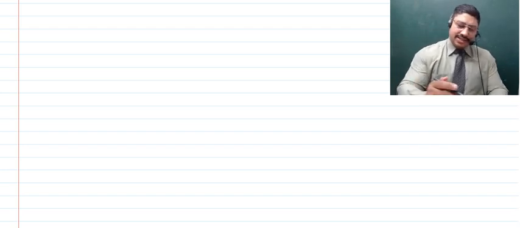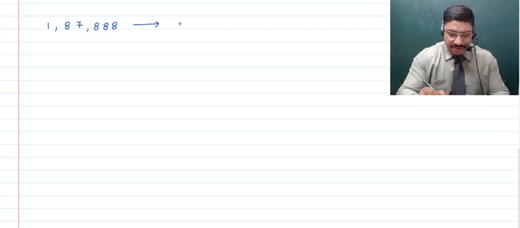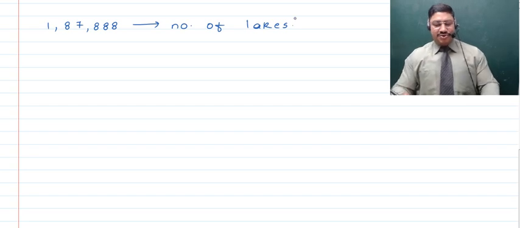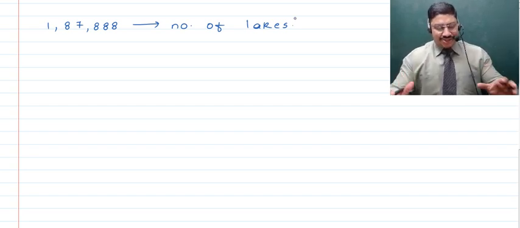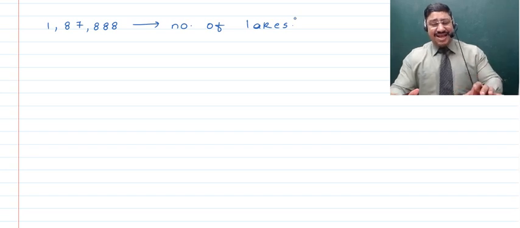But I'm going to negate this, as I'm going to give you a different number. 1,87,888 is the documented number of lakes which Finland has. I'm sure you're getting to see here that this is a phenomenal number. So this many lakes are there in Finland.